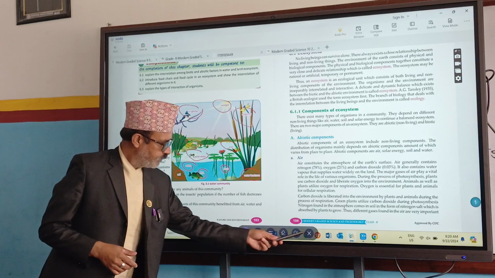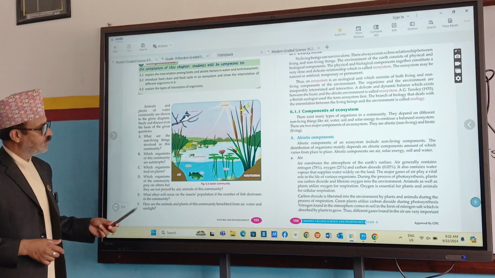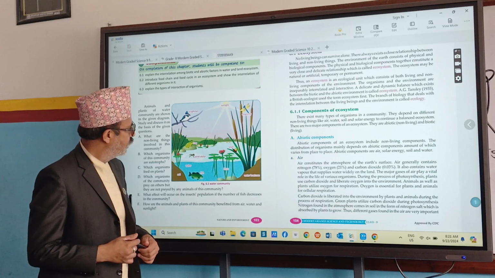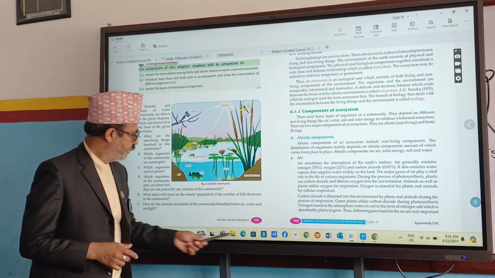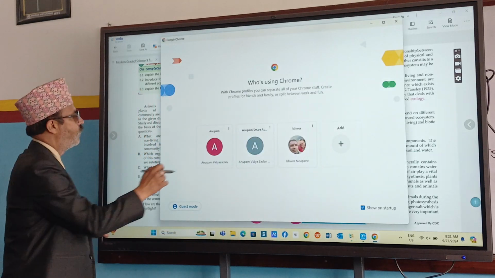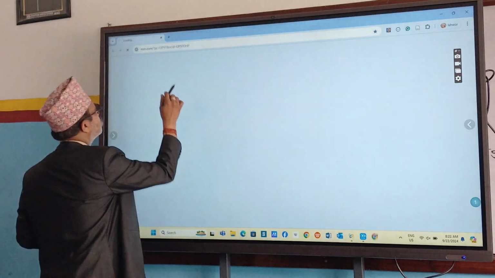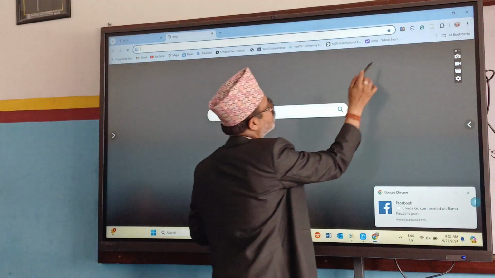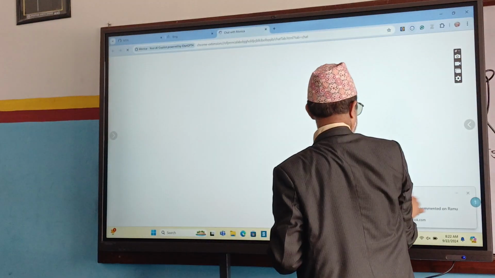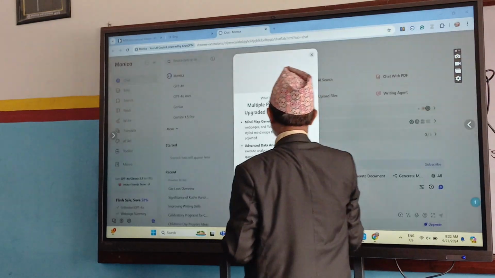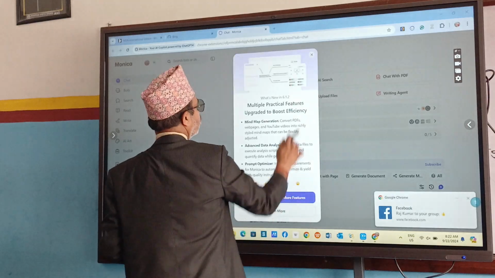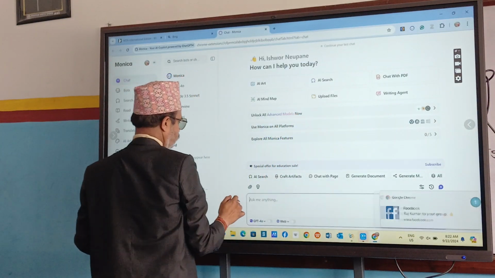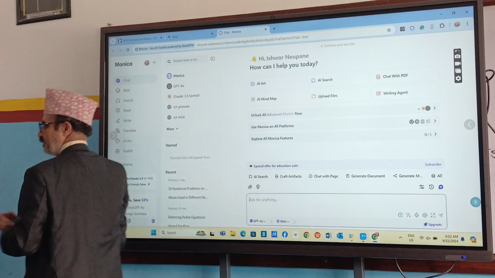So, what is water boatman? Now we can find out easily.